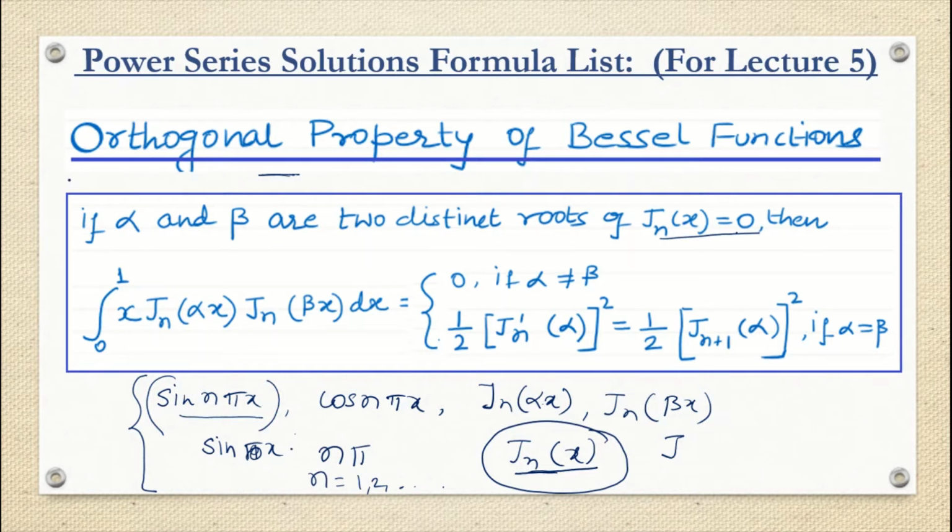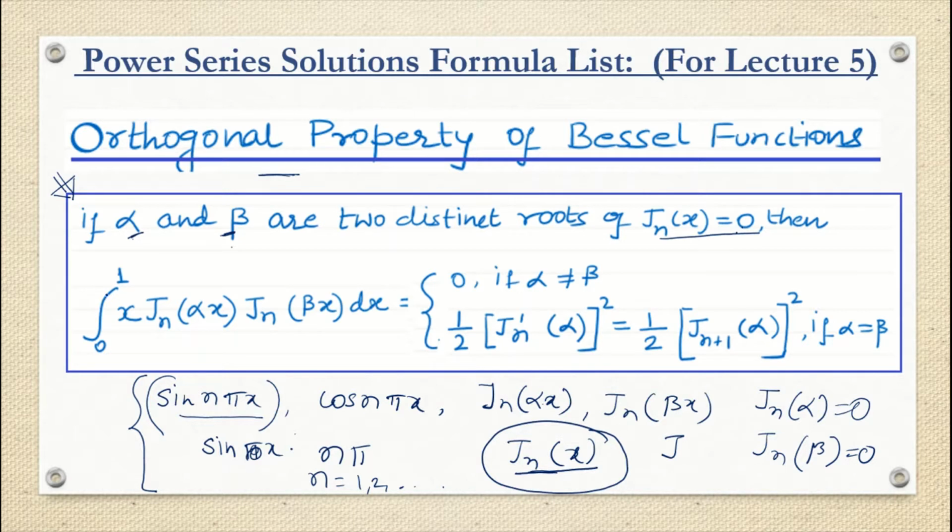So this is the statement of the orthogonal property, how we write it mathematically, and then we are going to prove it. We say that if alpha and beta are two distinct roots of Jn x equals 0, that means they satisfy this equation, that means Jn alpha will be 0 and even Jn beta will be 0, correct? So these are the zeros of your Bessel function.